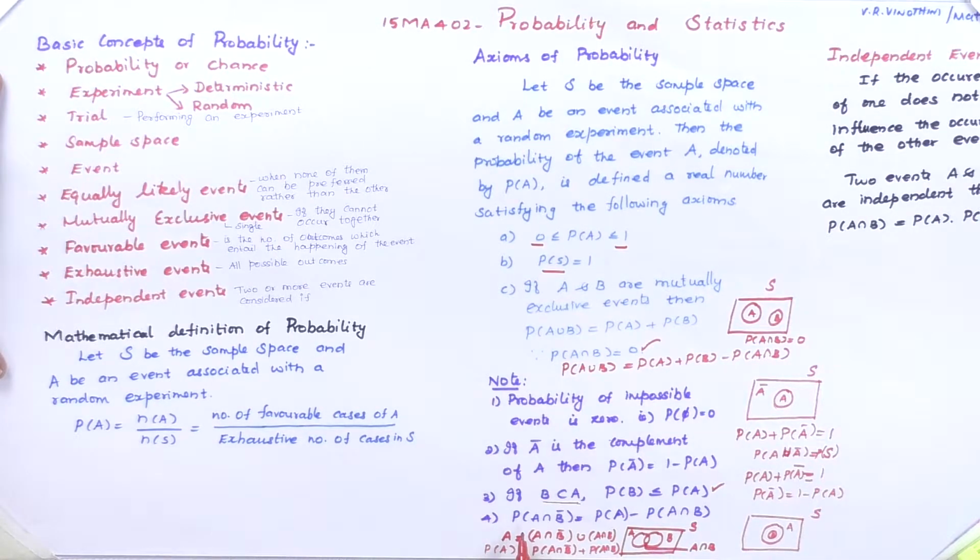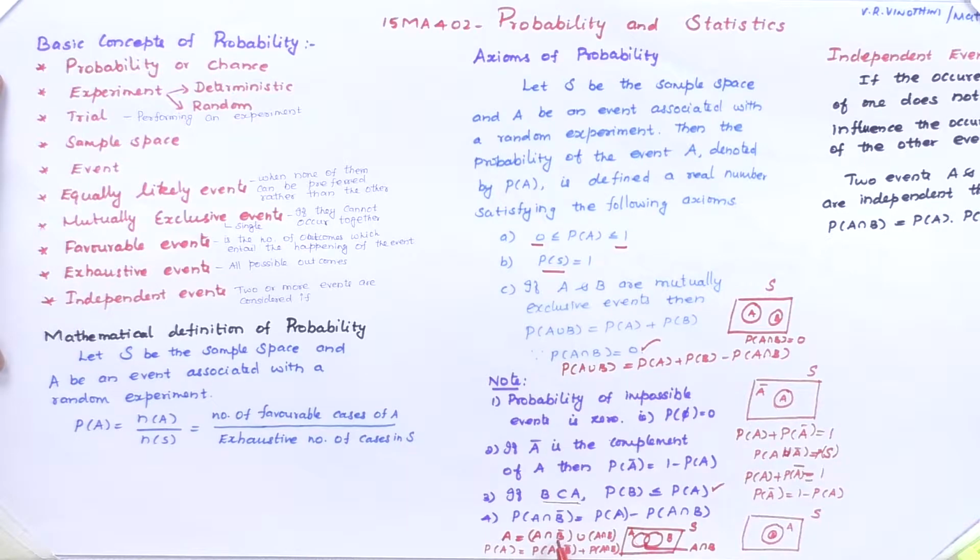And the fourth one: P of A intersection B bar is equal to P of A minus P of A intersection B. We consider the sample space S. In that sample space we consider two events, capital A and B. This is the A event and this is the B event. Our common portion is A intersection B.